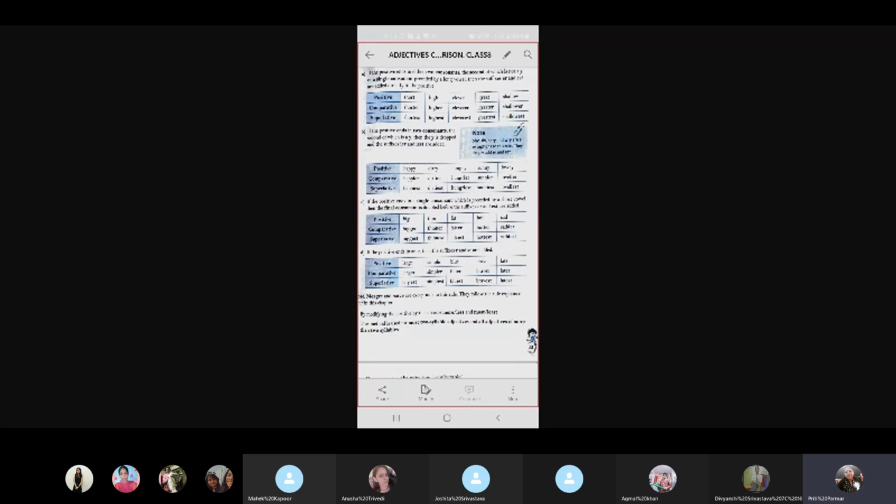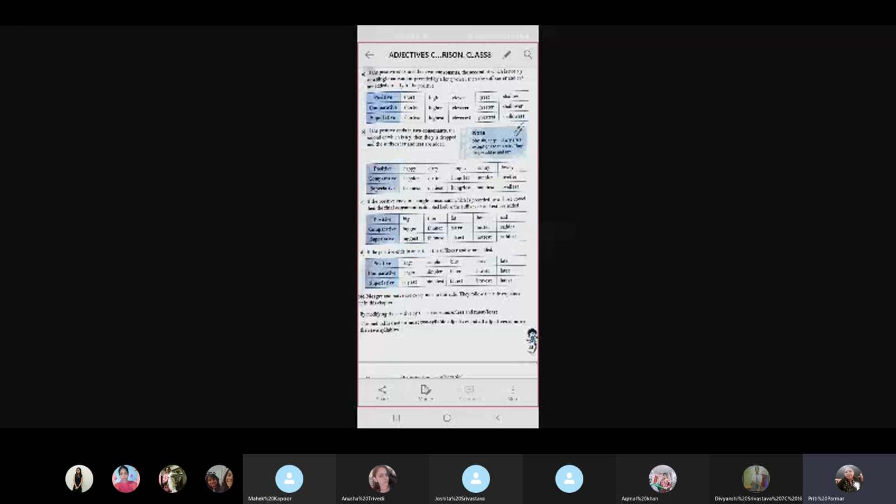Okay. By modifying the positive by the adverbs more, less, most, least, this method is used for most two-syllable adjectives and all adjectives of more than two syllables. Now, many a times you come across words which cannot be made into comparative with er, such as expensive. You cannot write expensiver, or expensivest. So what do you do? More expensive, or if it is downwards, you say less expensive for comparative degree. Okay. Then for superlative degree, you say either most expensive or least expensive.